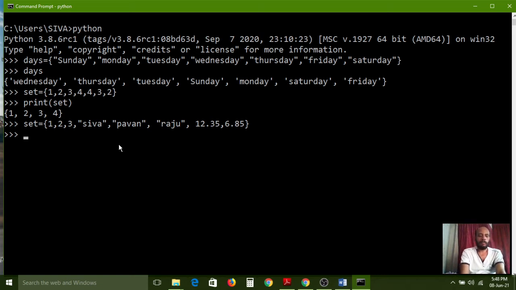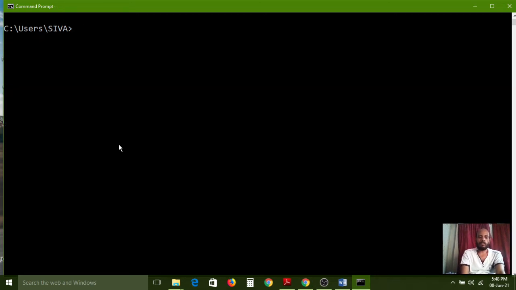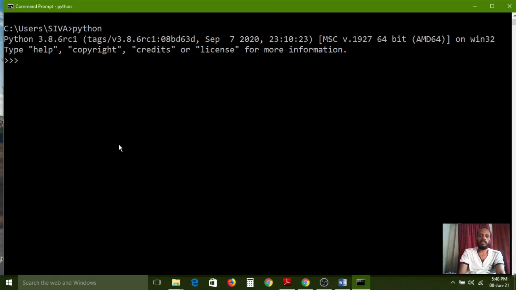So for your understanding purpose, the previous example I am removing here, and freshly I am creating one more time. So by using curly braces, the set has been created, and it should not maintain duplicate values, and the proper order it is not maintaining. So now by using